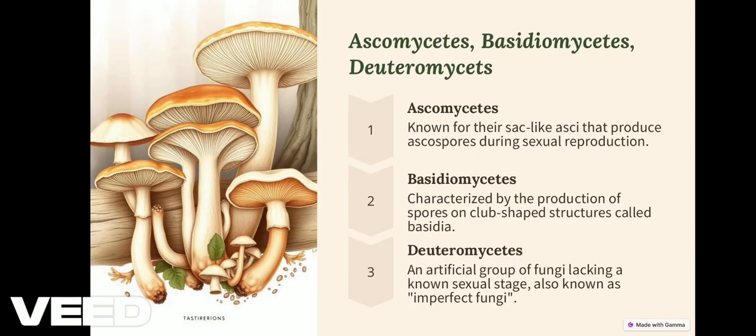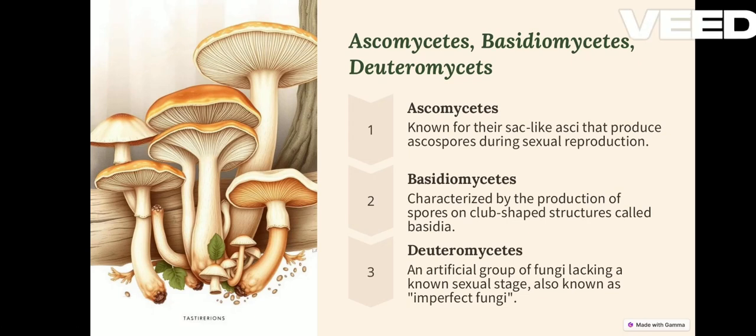Ascomycetes, basidiomycetes, and deuteromycetes. Ascomycetes, known for the sac-like asci that produce ascospores during sexual reproduction. Basidiomycetes, characterized by the production of spores on club-shaped structures called basidia. Deuteromycetes, an artificial group of fungi lacking a known sexual stage, also known as imperfect fungi.